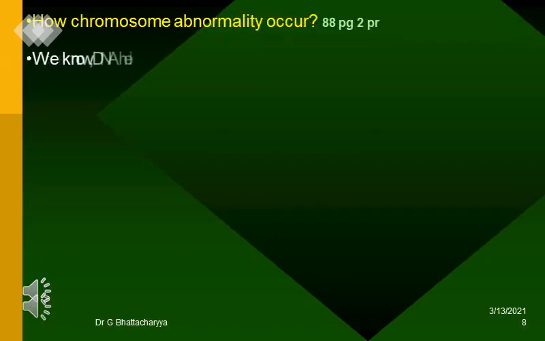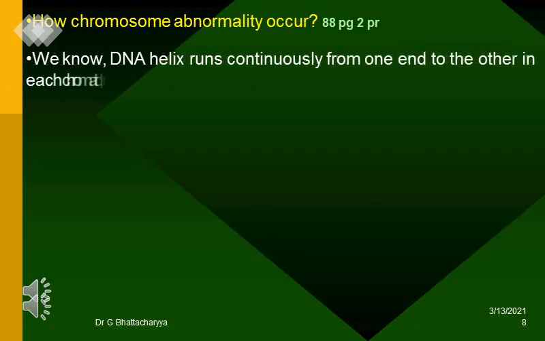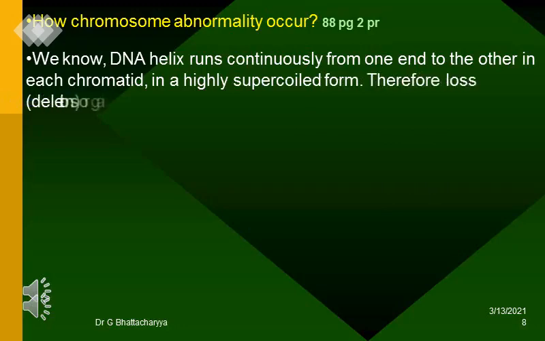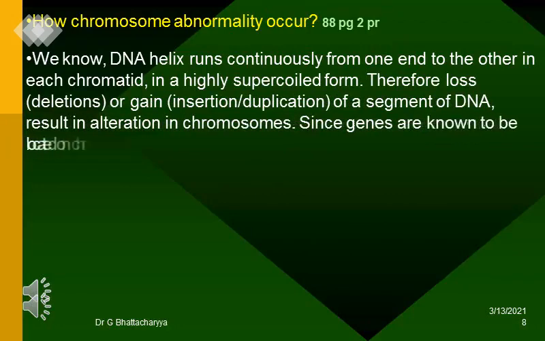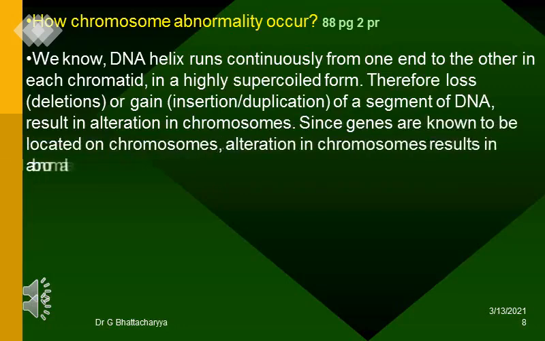We know, DNA helix runs continuously from one end to the other in each chromatid, in a highly supercoiled form. Therefore loss, deletions, or gain, insertion, duplication, of a segment of DNA, result in alteration in chromosomes. Since genes are known to be located on chromosomes, alteration in chromosomes results in abnormalities or aberrations.